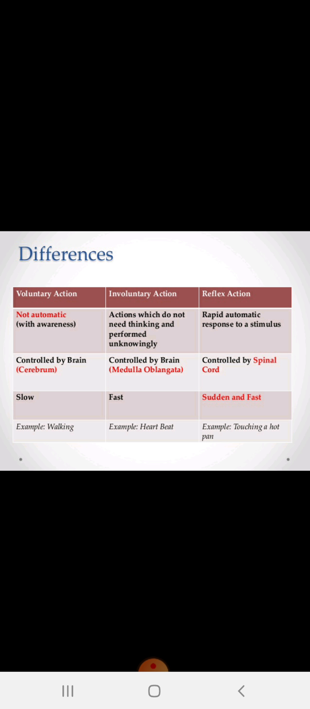Dear students, I hope this helps you revise the concepts of neuron, reflex action and reflex arc. Here are a few points. In the next class we are going to discuss some other aspects related to this revision concept.